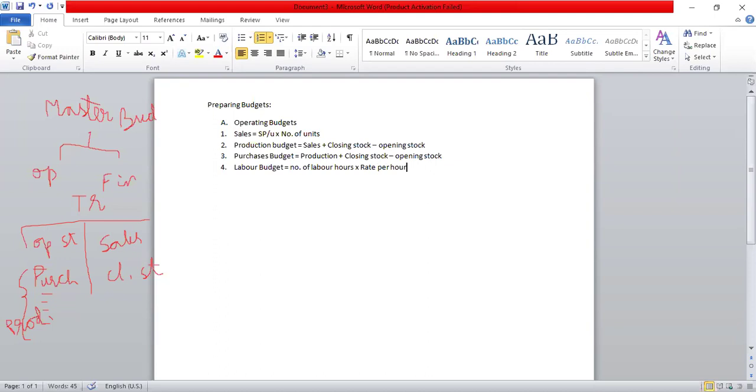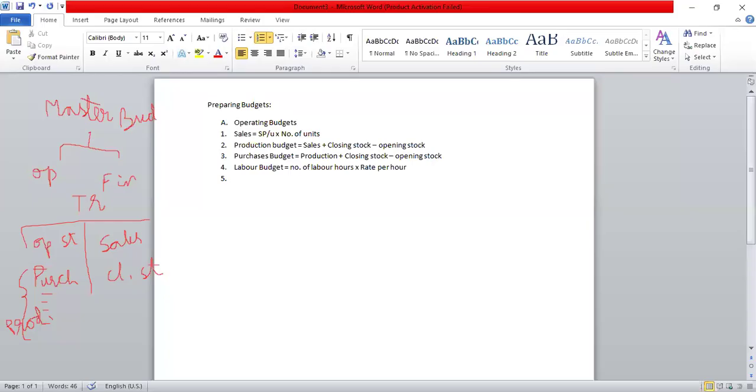So that talks about what is the cost of labor. Number of labor hours, how many hours did they spend in producing the product? So that many number of hours multiplied into rate per labor hour talks about what is labor budget.